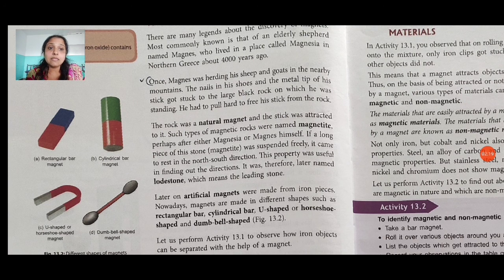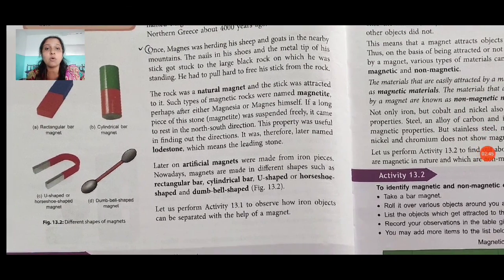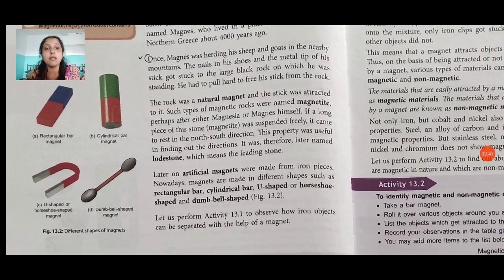Later on, artificial magnets were made from iron pieces. Nowadays, magnets are made in different shapes such as rectangular, cylindrical, U shape, and also dumbbell shaped. In figure 13.2, all these shapes are shown.